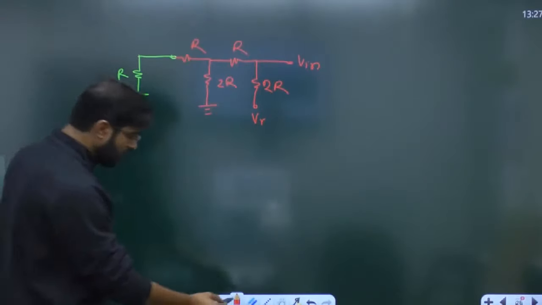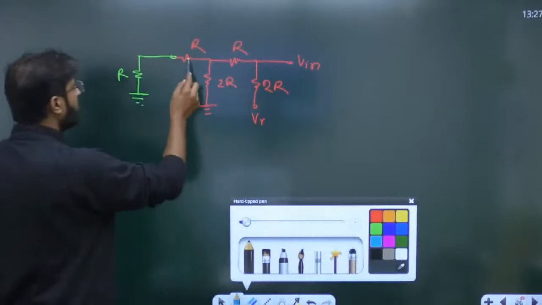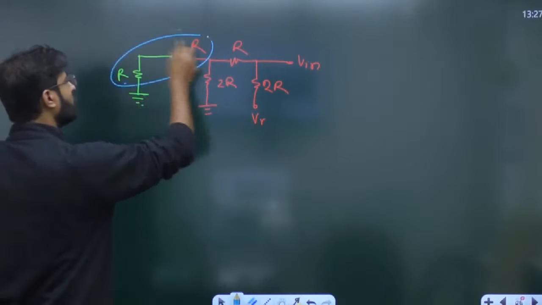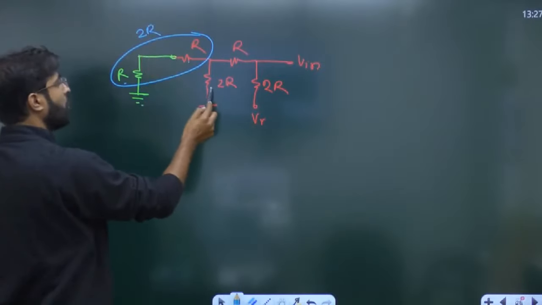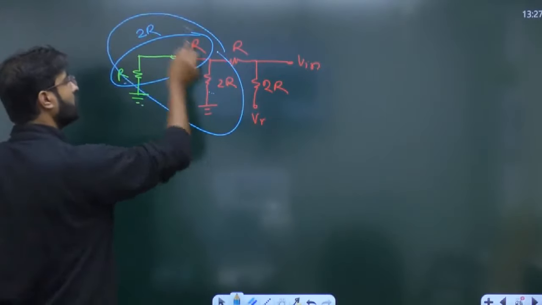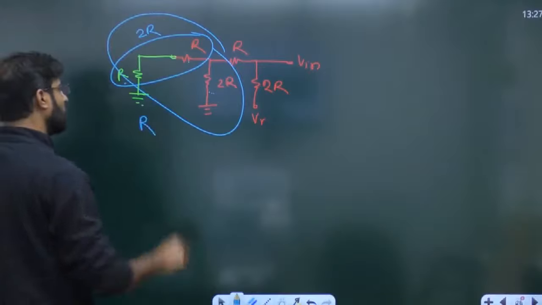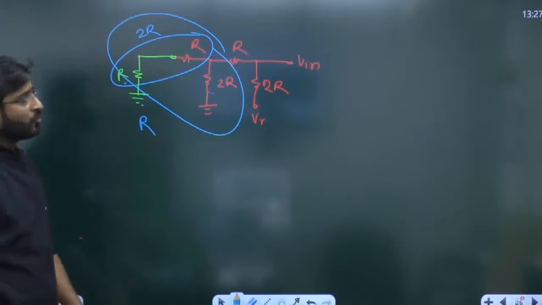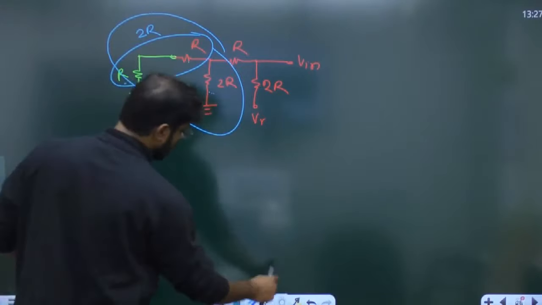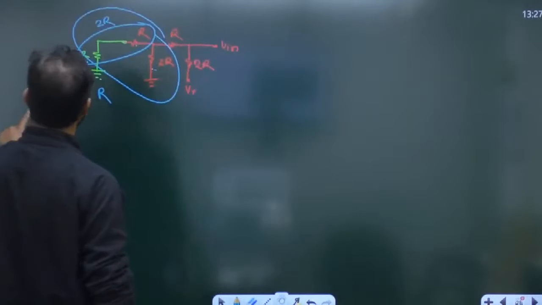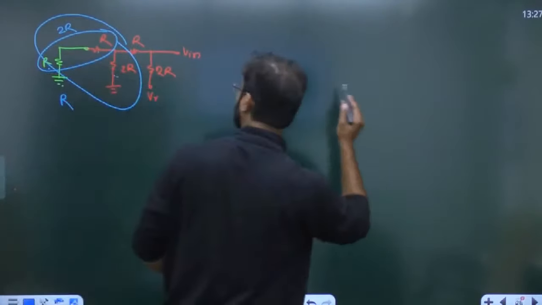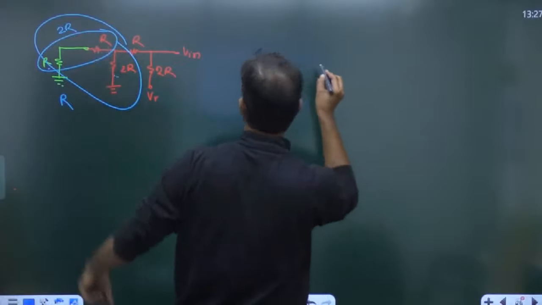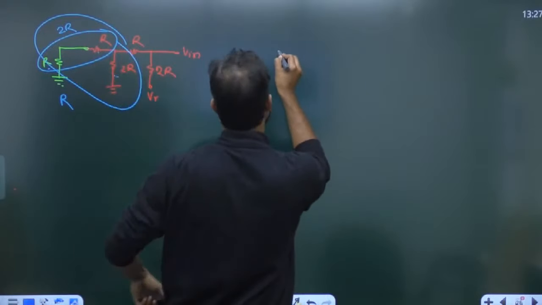Again you can feel, everyone, try to understand. This R and R are given again in series. So it will become 2R, and 2R parallel with 2R, again you will get the value of R. So if you want to solve this circuit, you will get it. Actually the circuit is nothing, it is just an R only. Or R with the R, that is called 2R.